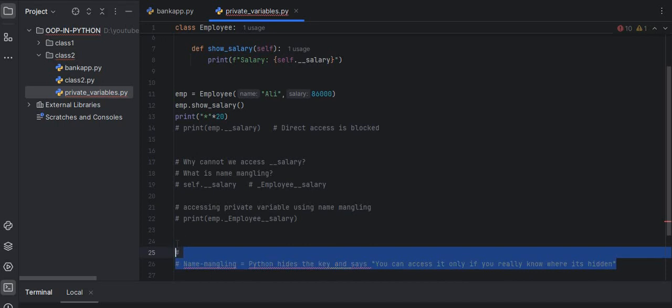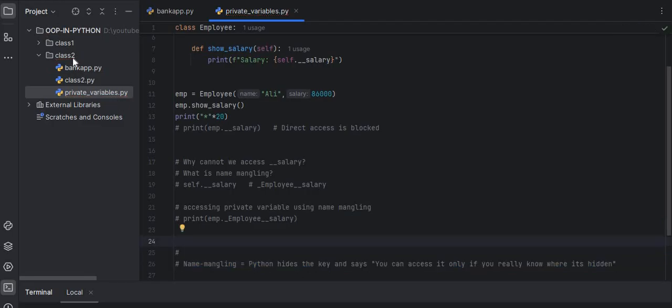Let me comment this and save my code. Today I am going to create another class inside our class 2. This is part of class 2, but it is part 3.